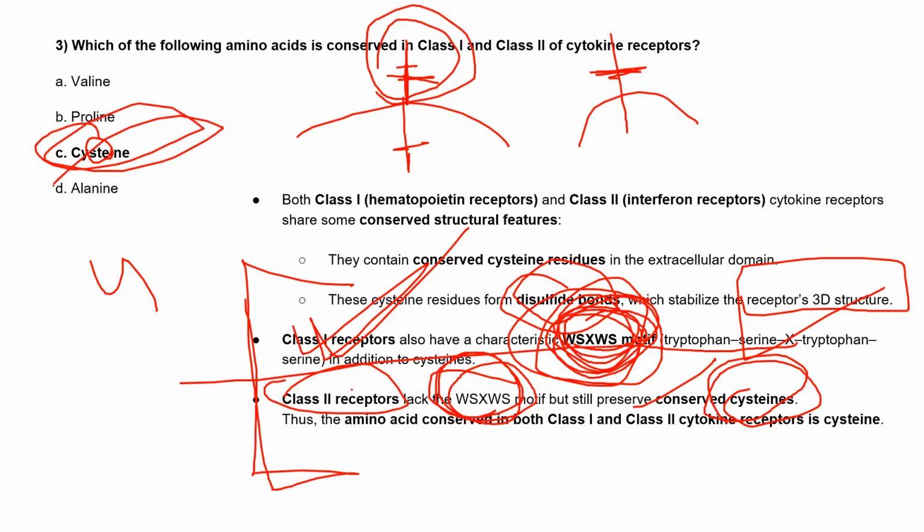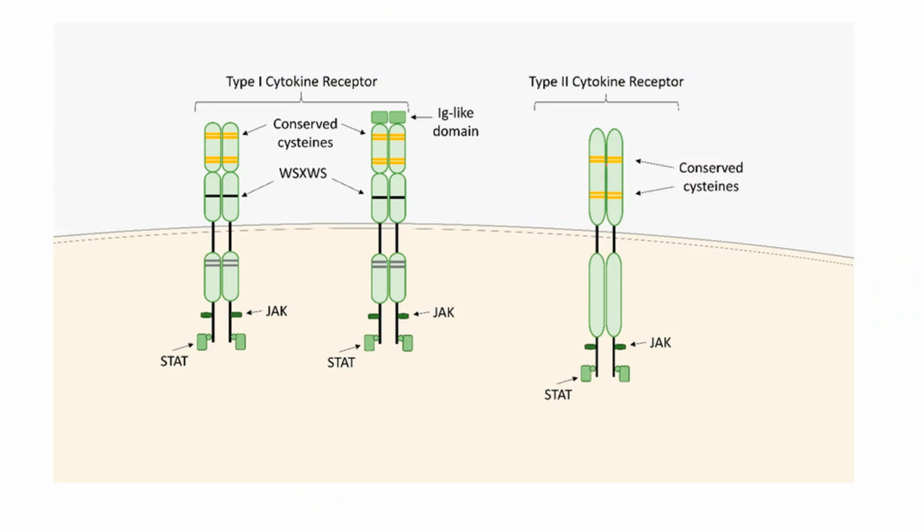Other than that, the motif tryptophan, serine, X, tryptophan, serine is present in class 1 receptors only. Here we can see the structures, and these are the conserved cysteines which form the disulfide bonds.